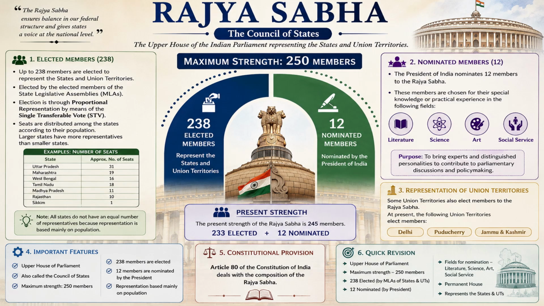The present strength is 245. So as a whole, 250 members, out of which right now we have 245, and we follow the single transferable vote. The MLAs will be the ones electing, and being the upper house, it can never be dissolved.